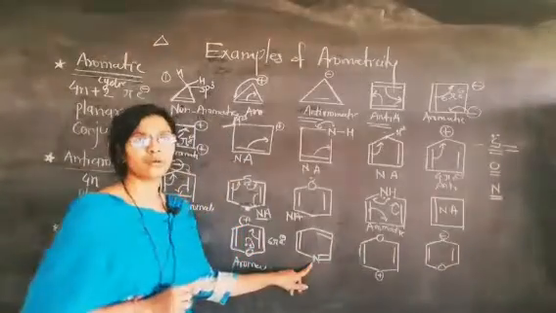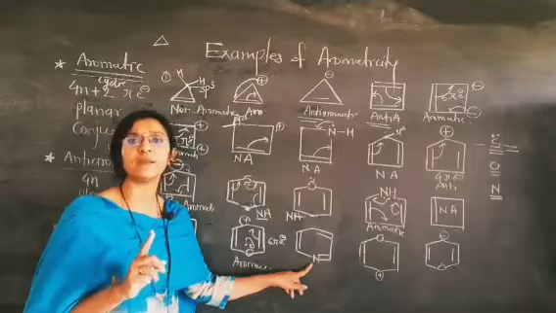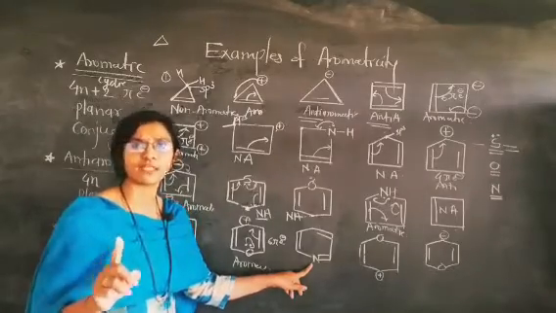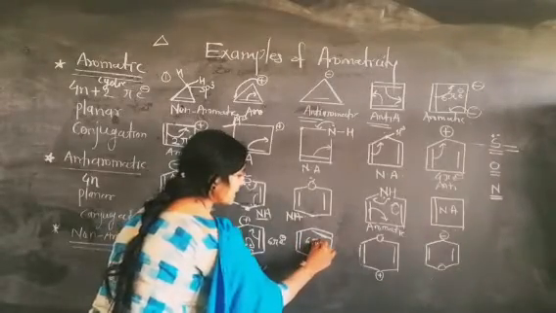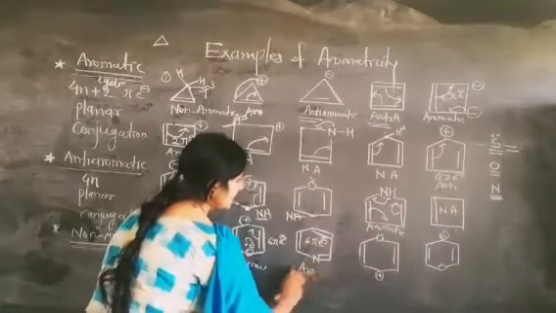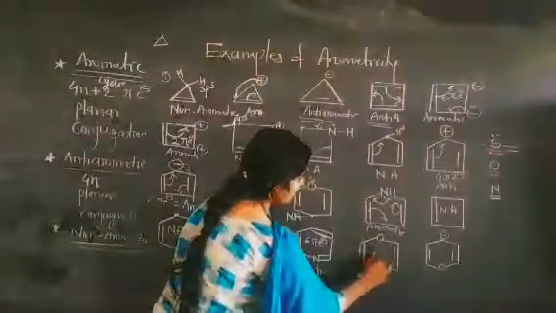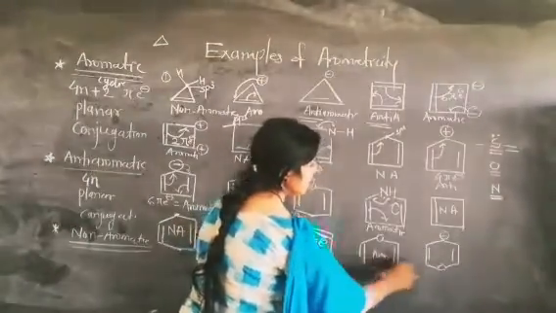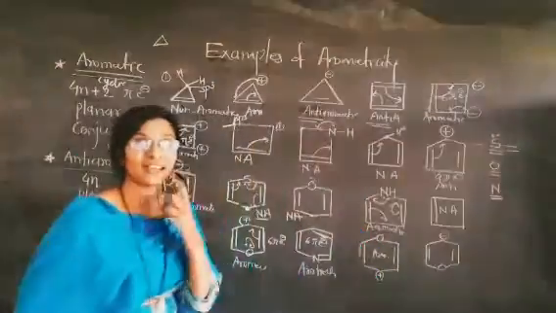Pyridine, look, the heteroatom is joined by a double bond, therefore the lone pair of electrons cannot participate in the delocalization process, but look, here are 3 double bonds, therefore a 6 pi electron system and therefore pyridine is an aromatic compound.